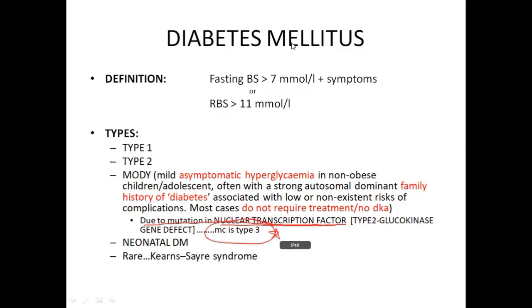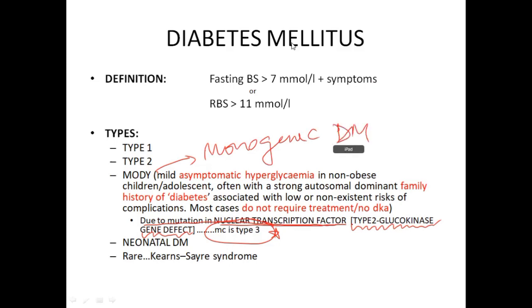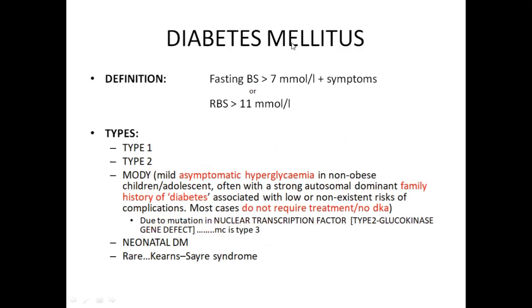Type 2 differs in that it is because of a defect in the glucokinase gene. This is all you need to know for MODY. MODY is also known as monogenic diabetes. Then we have other rare causes like neonatal diabetes mellitus and mitochondrial disorders like Kearns-Sayre syndrome.